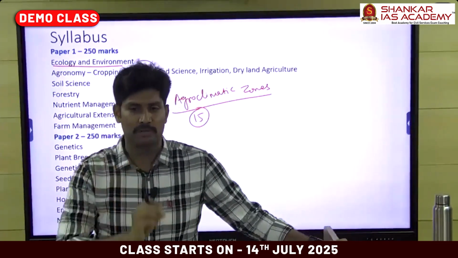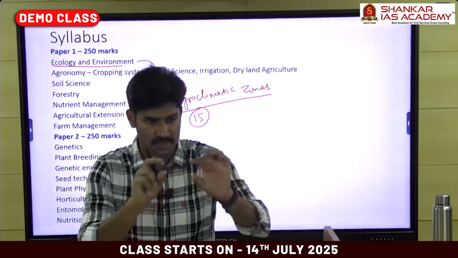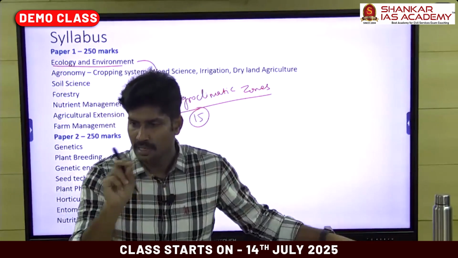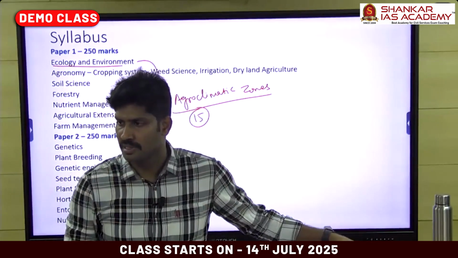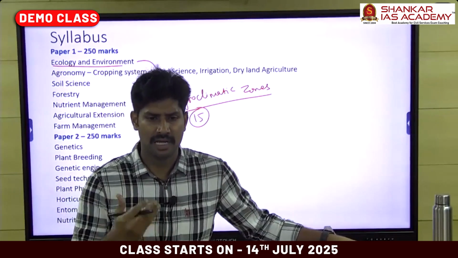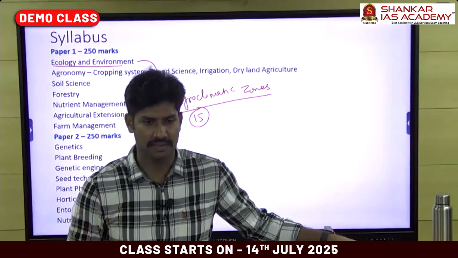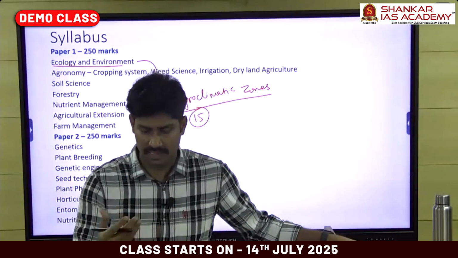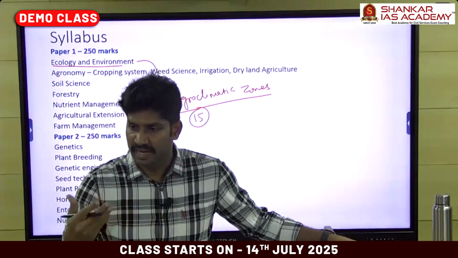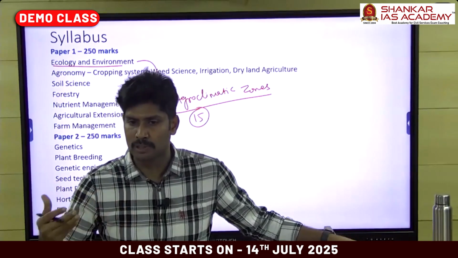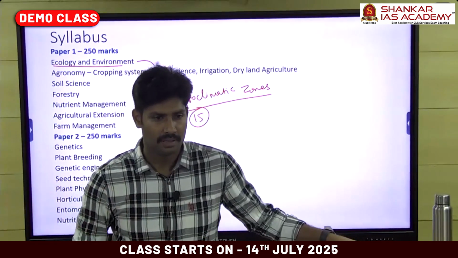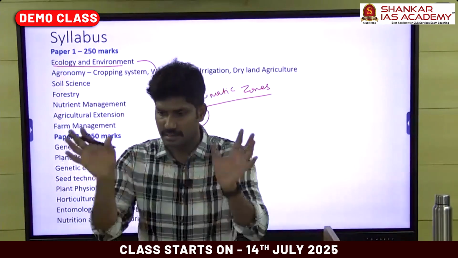So one common question in this area. This is a syllabus topic, so we can expect one direct question from it: discuss the cropping patterns in different agroclimatic zones in the country. For this question, we can write a simple answer.